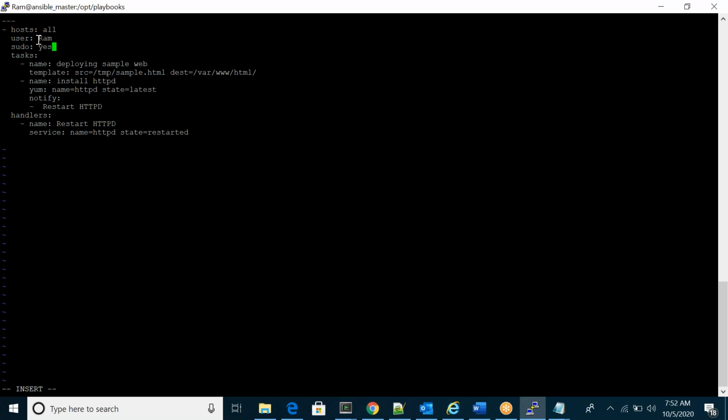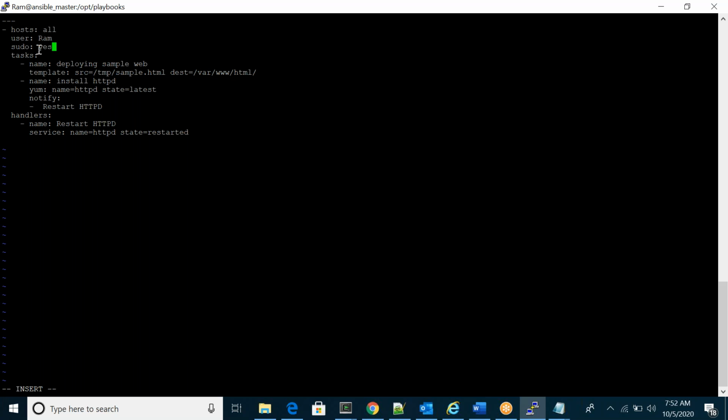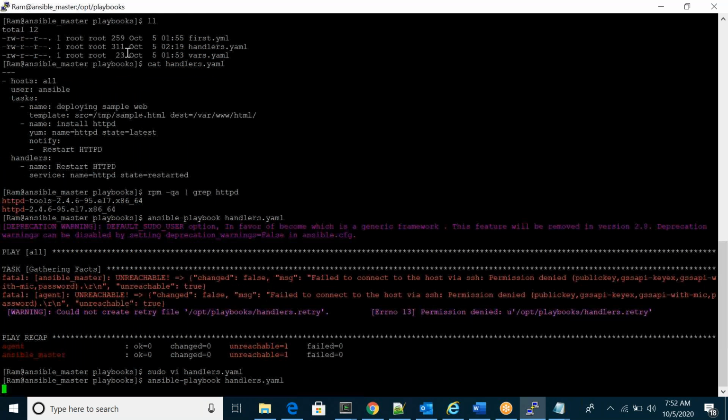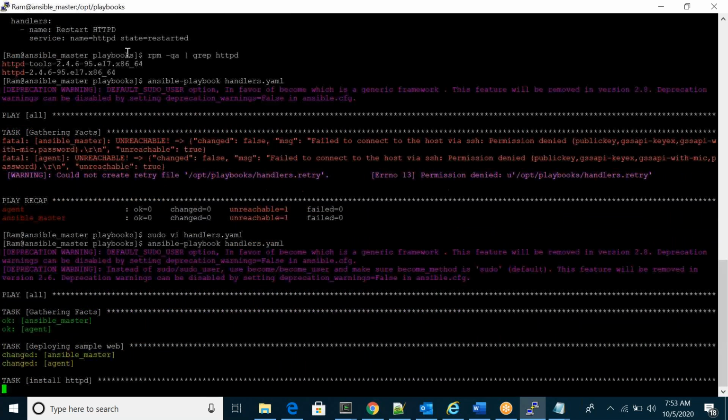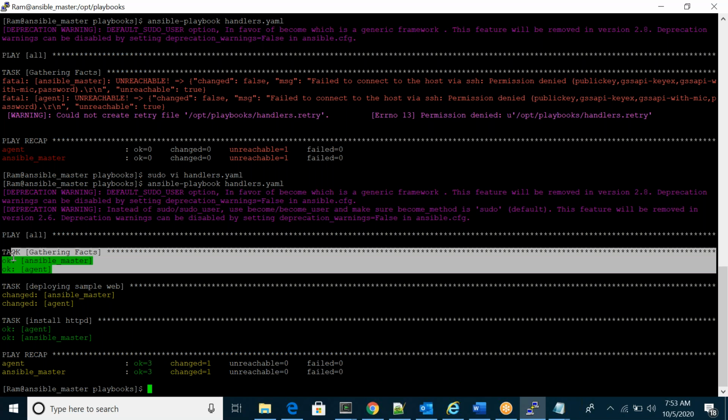Before that, I copy-pasted some of this from somewhere in my documentation, right? So maybe it was user Ansible, but actually my username is Ram. It means all these tasks I'm performing with user Ram. So this will call the target section, and sudo yes, it is required. Just this thing, leave it, we'll discuss later.